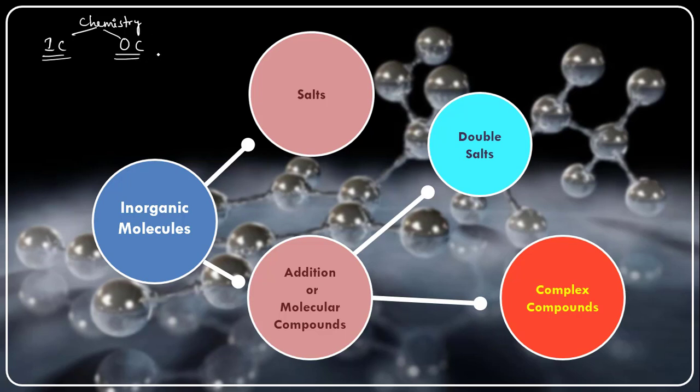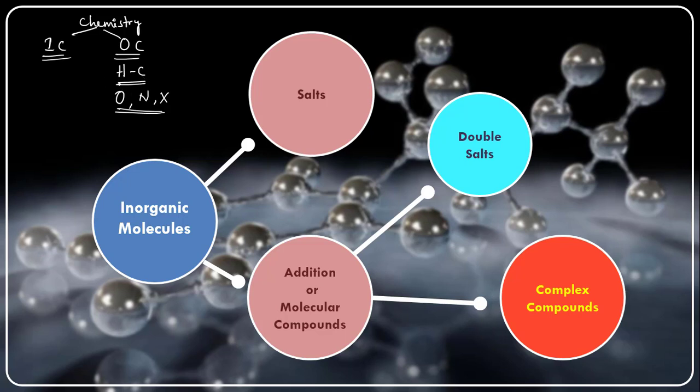So what is organic chemistry? This is completely the study of hydrocarbons, hydrogen and carbon molecules. These hydrocarbon molecules, along with oxygen or nitrogen or halogens, meaning highly electronegative elements, if present, but there should be carbon and hydrogen.